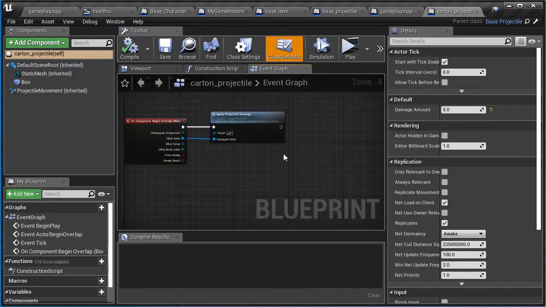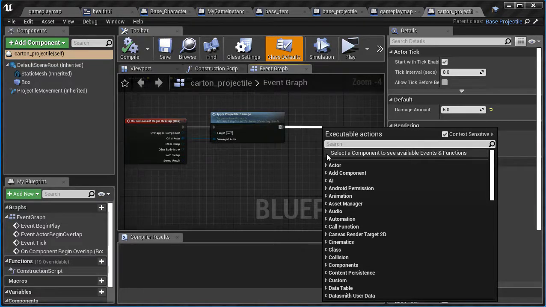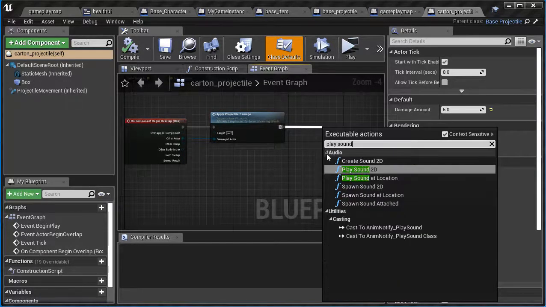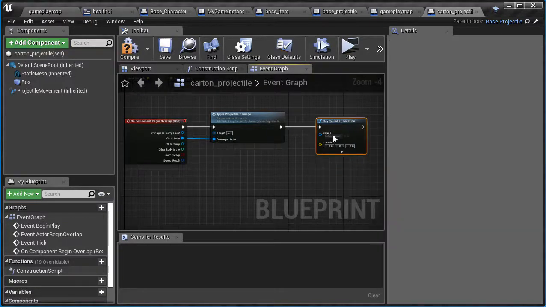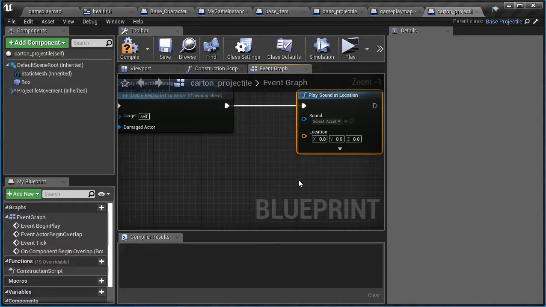So off of here is where I'm going to drag, and I can do a sound. I can drag off this and say play sound at location. There it is right there. The sound I'm going to have played is one that I already downloaded from the Noise for Fun website.